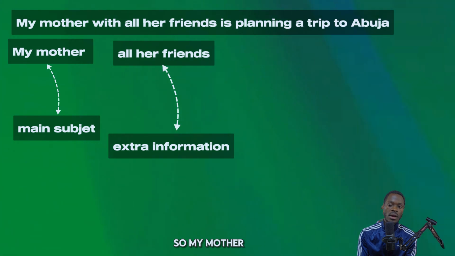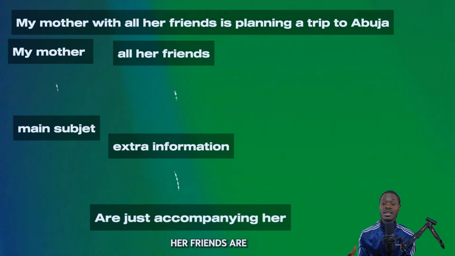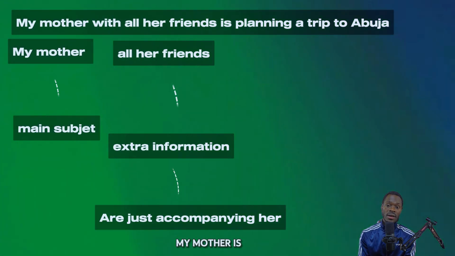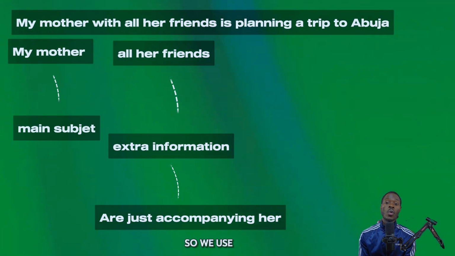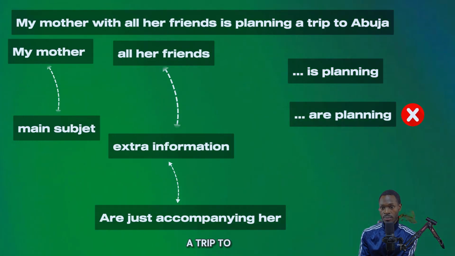So my mother, with all her friends, is planning a trip to Abuja. Her friends are just accompanying her. My mother is our main subject here. So we use is planning a trip to Abuja, not are planning a trip to Abuja.